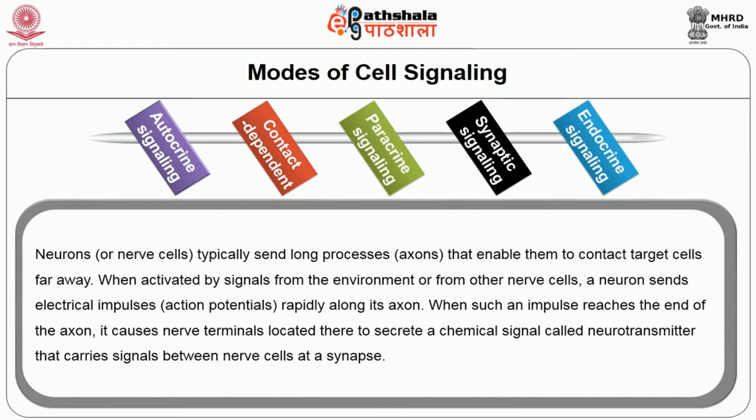along its axon. When such an impulse reaches the end of the axon, it causes nerve terminals located there to secrete a chemical signal called a neurotransmitter, which carries signals between nerve cells at a synapse.